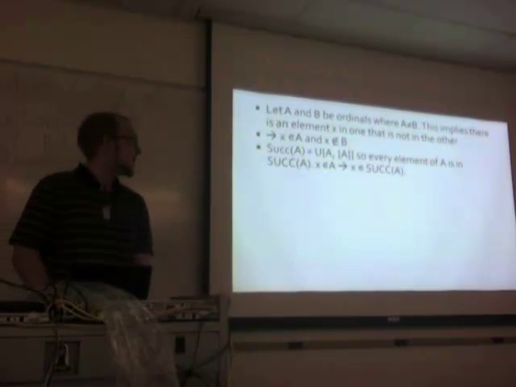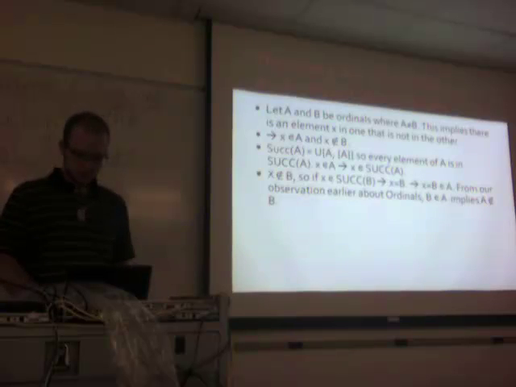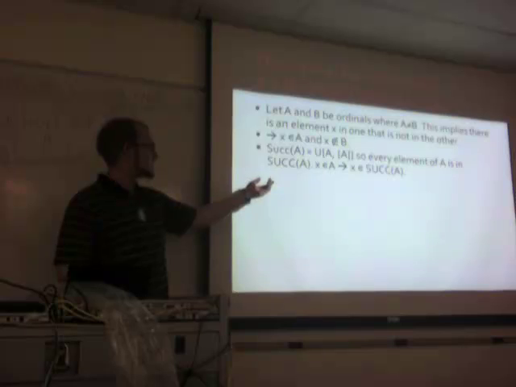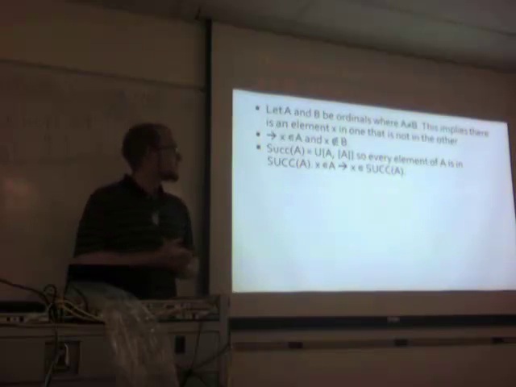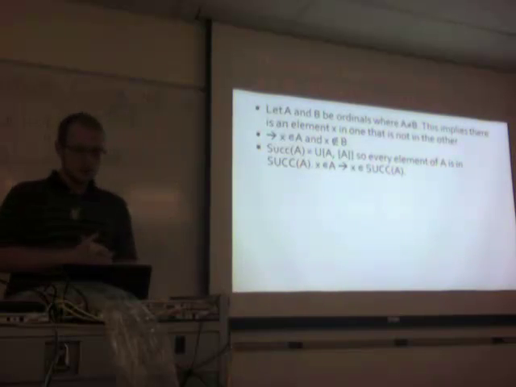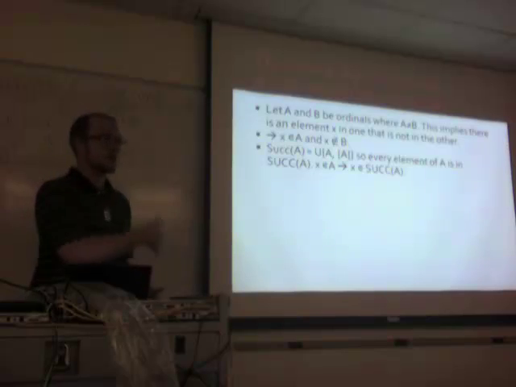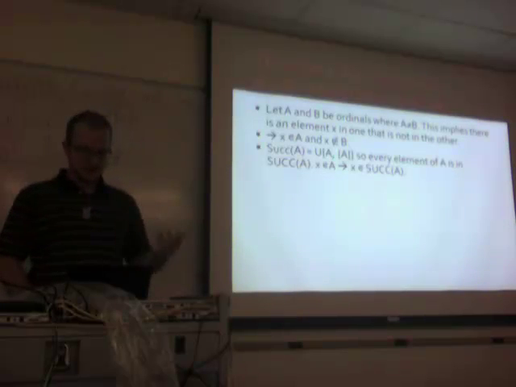The successor of A is the union of A and the singleton A. So every element of A is in the successor of A. x is in A, so x is in the successor of A as well. So now we're tracking x, we're following him along here.